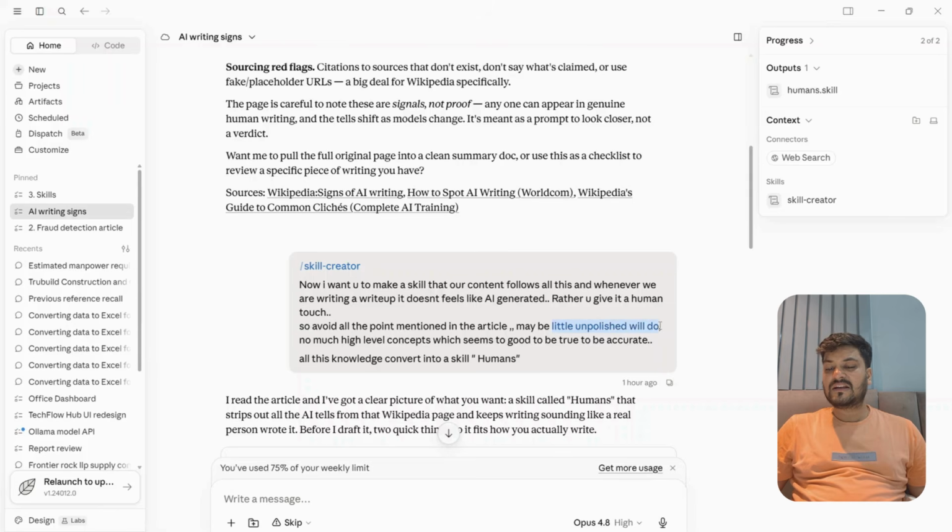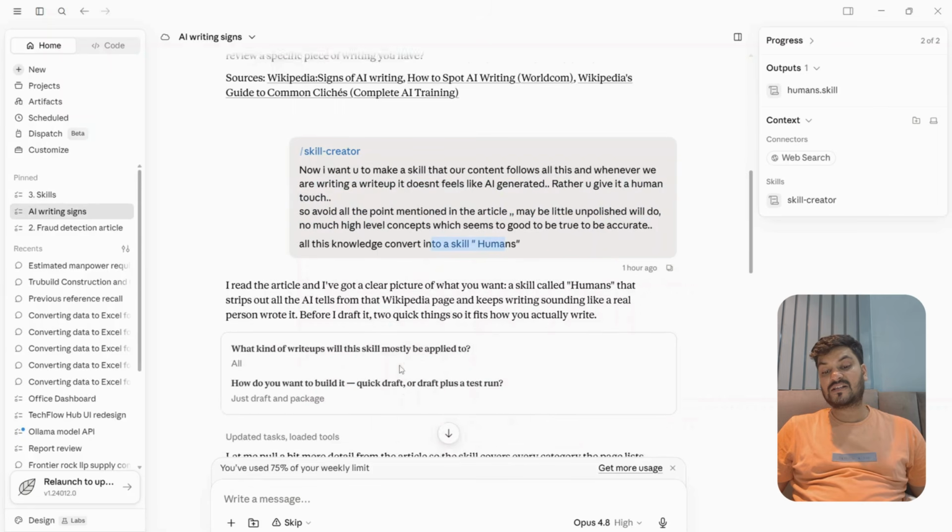Also, maybe a little bit unpolished will do, because if everything is polished, it means it's AI generated. No high level concept which seems too good to be true. No need to give extra high level content also. All this knowledge, this is an important line, convert into a skill called human. So I have told the skill creator that all this knowledge you just convert it into a skill called human.